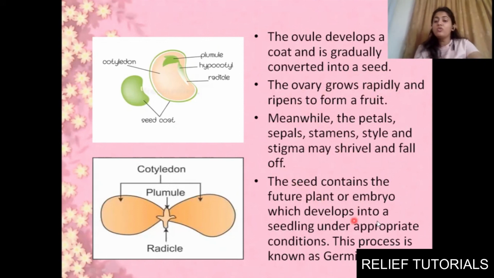The zygote will develop into a seedling under appropriate conditions, and that process is known as germination. The seed will have a radicle and a plumule. This radicle will develop into the root, the plumule will develop into the shoot, and the entire plant will be formed. Clear? This is our cotyledon. So I hope you are clear with the concept of sexual reproduction in plants.